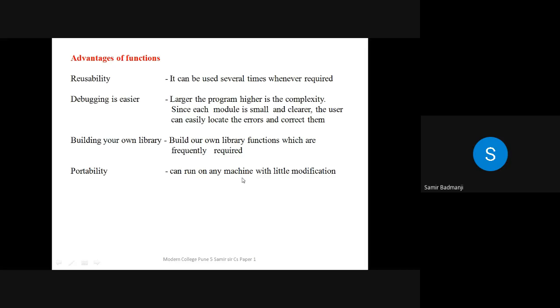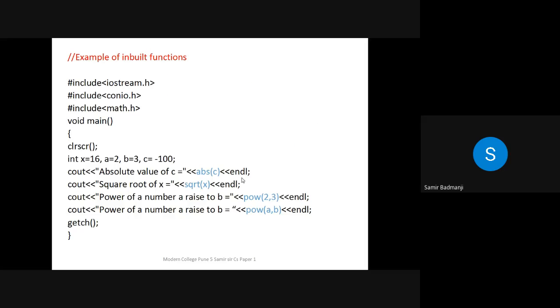Now we'll just see some functions. Inbuilt functions we have seen last year also, so we'll just go through it again. Now see, by default we include the header files iostream and conio.h. Now conio.h stands for console input output.